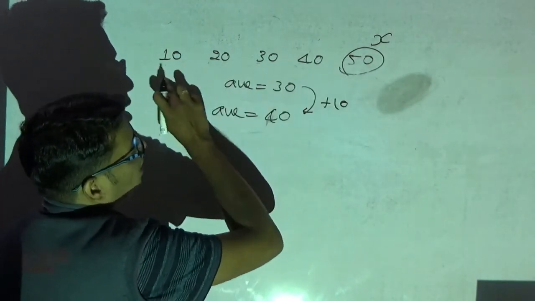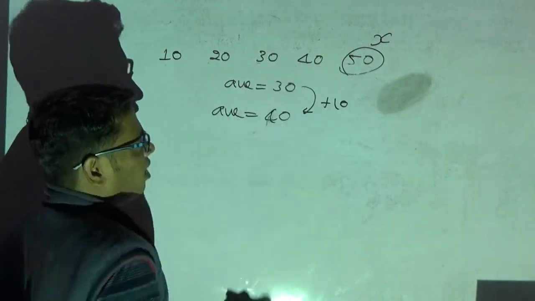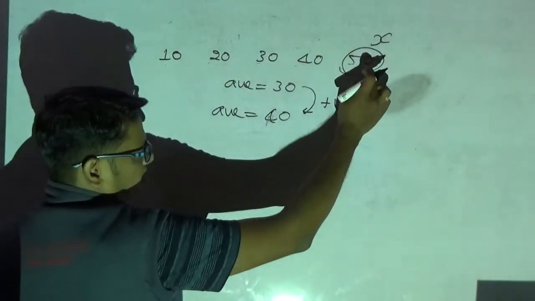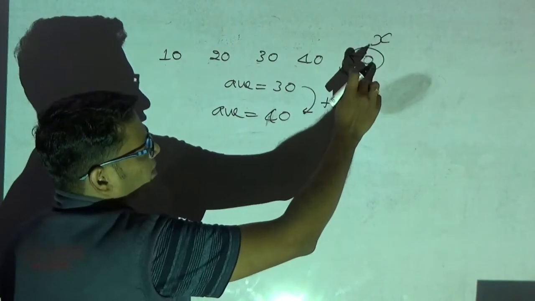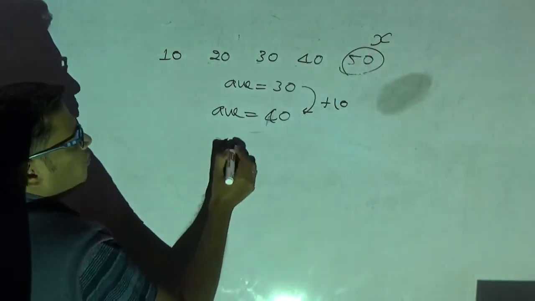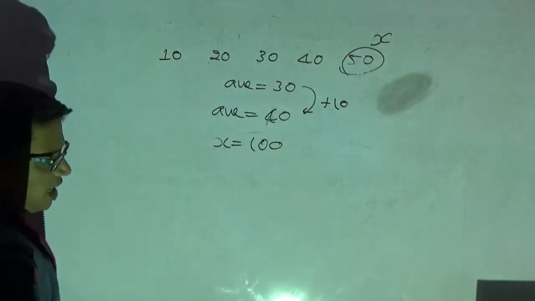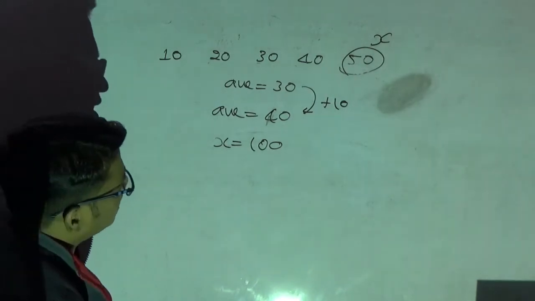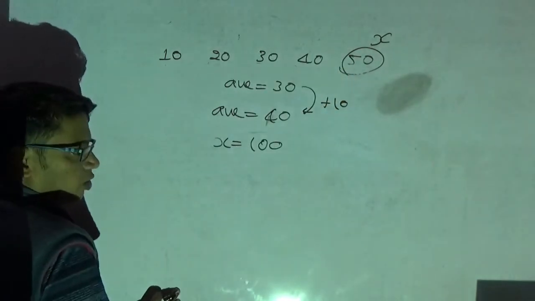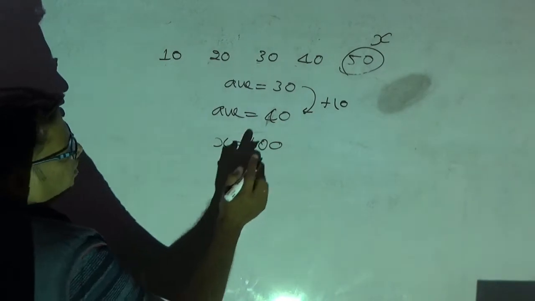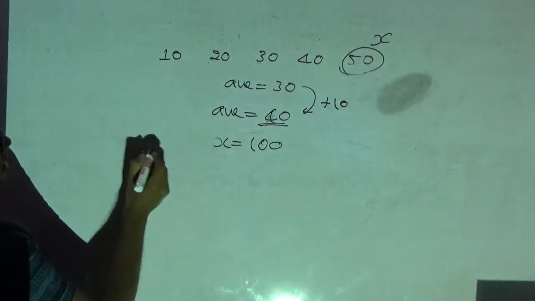But here all persons are not being replaced. Only one person is getting replaced, right? Therefore I will add 50 to this. Therefore the age of the new person is nothing but 100. The age of the new person is 100. Straight away I can tell the answer. Hope you have understood. So now let me check whether I will get 40 as the average.